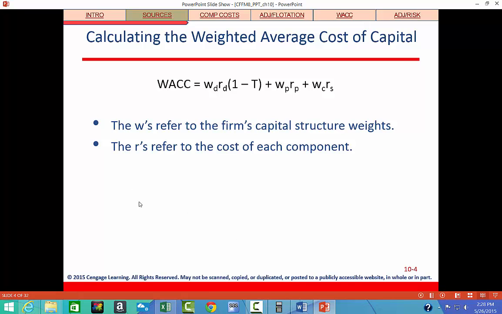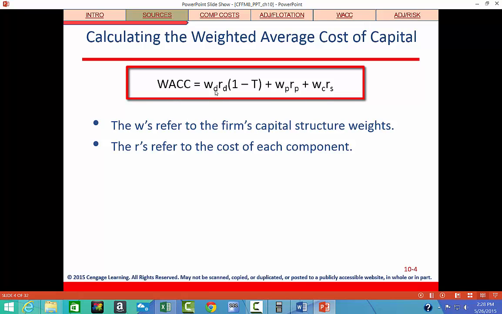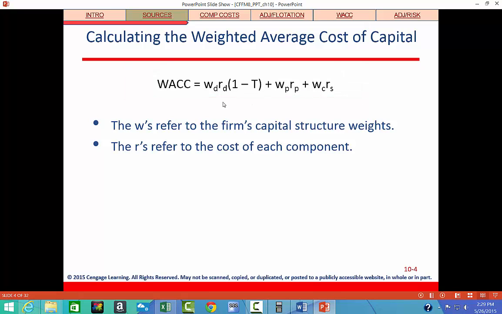And so what we do to calculate the weighted average cost of capital, and the whole point of this PowerPoint presentation, is that we take the weight of debt times the rate on debt times 1 minus the tax rate, plus the weight of preferred stock times the rate, plus the weight of common stock times the rate. So it's really just a weighted average, and then we're going to look at how to estimate each of these component costs, like the rate of debt, the rate for preferred stock, and the rate for common equity.